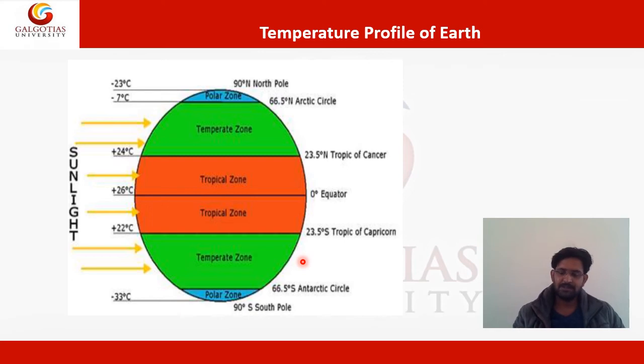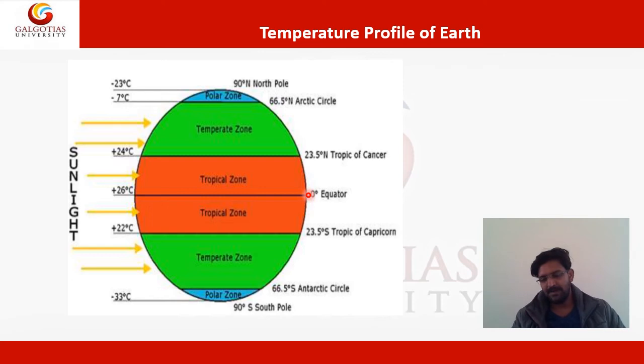When the temperature is changing in the different zones of the earth, your density and pressure will also vary, so the composition of the gases will change. Somewhere the gases are more dense, somewhere less dense, somewhere the pressure is high, somewhere less.